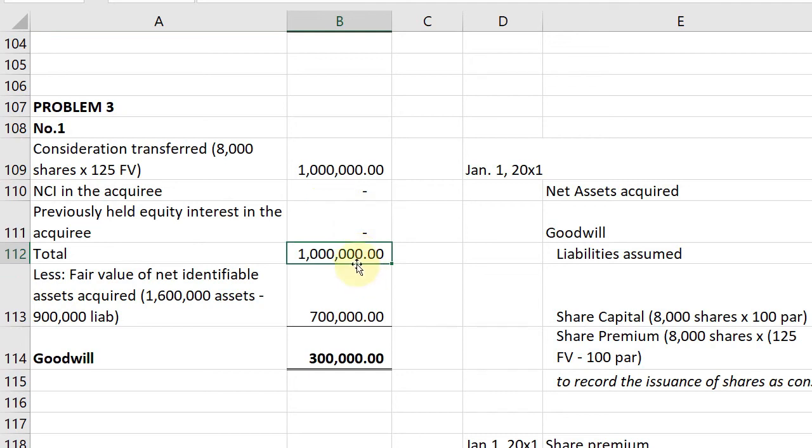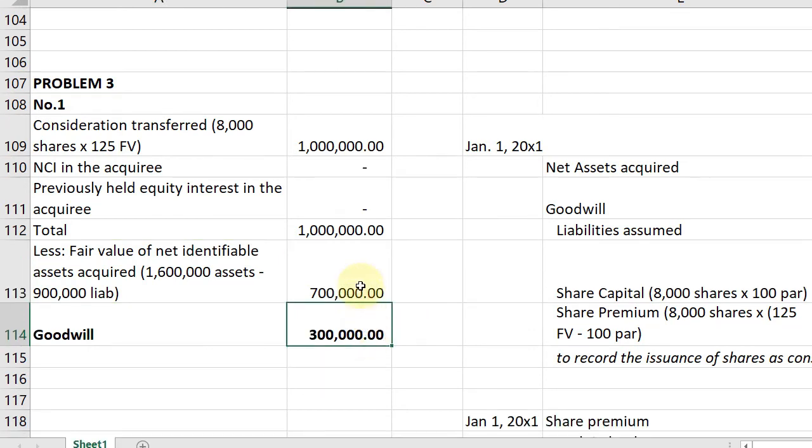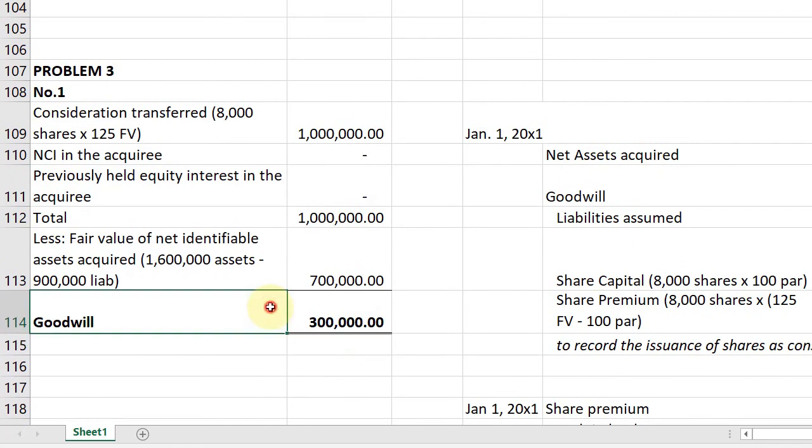Next, you get the net identifiable assets, fair value. Given naman na 1.6 ang assets, ang liabilities is 900, you'll get 700,000. Okay, then you just deduct 700 from 1 million, you'll get goodwill of 300,000.